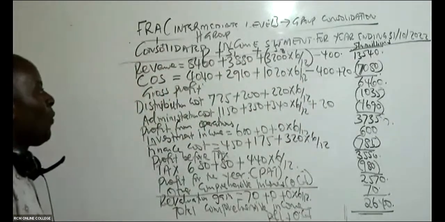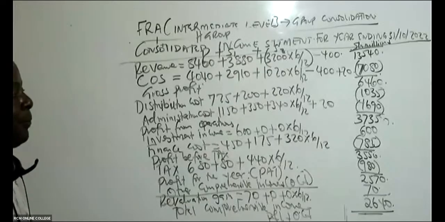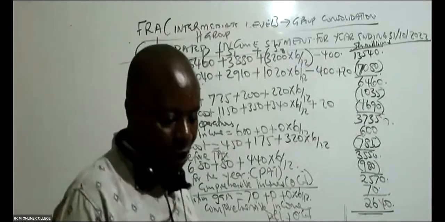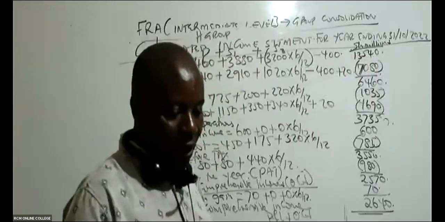consolidated statement of financial position. Consolidated statement of financial position, like that, 2640. That is very, very good.